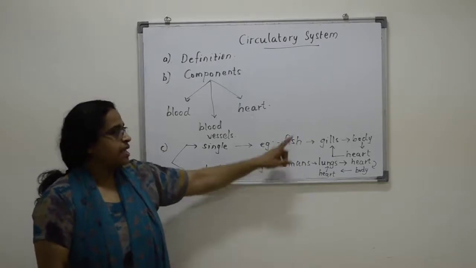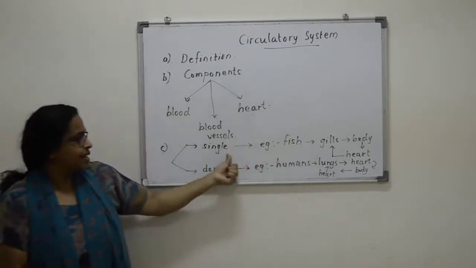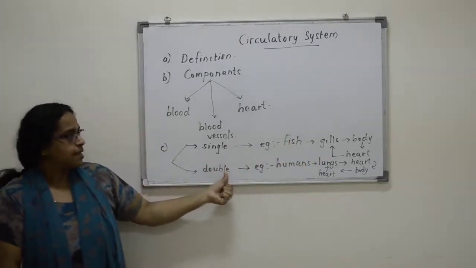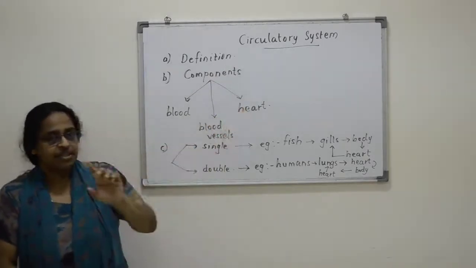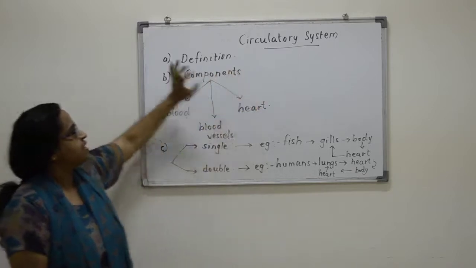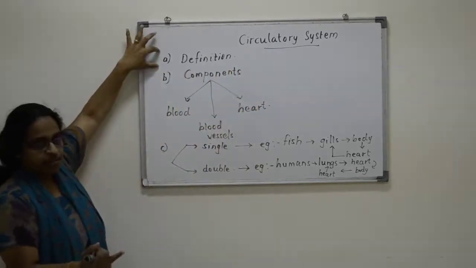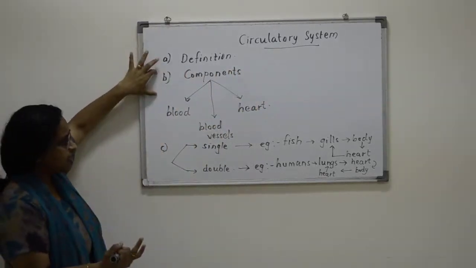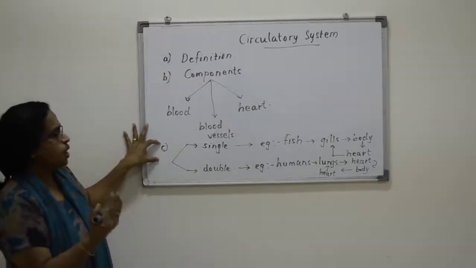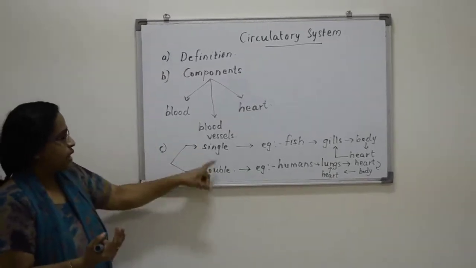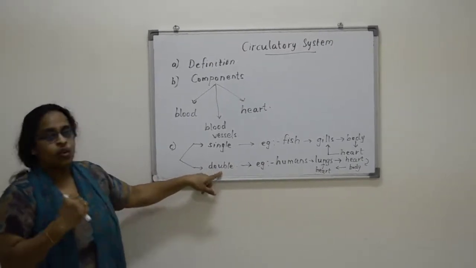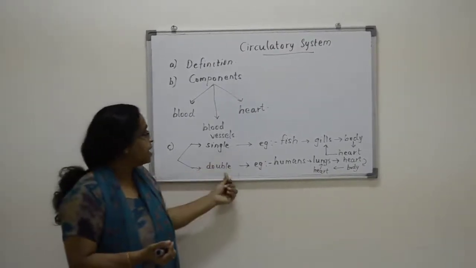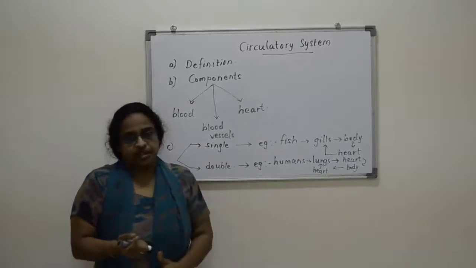So I hope it's clear what is single circulation and what is double circulation. So we have completed the first topic of the circulatory system, the definition, the components and the two kinds of circulation, single and double. And the last point is, what is the advantage of double circulation?